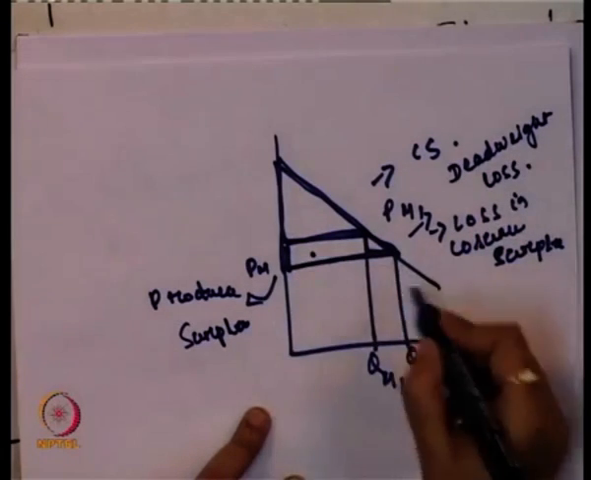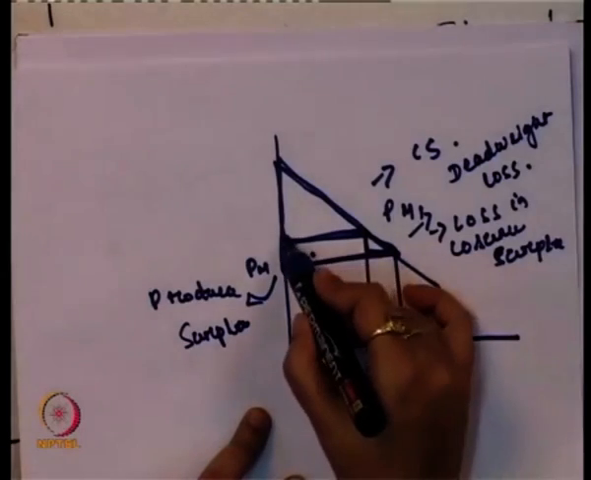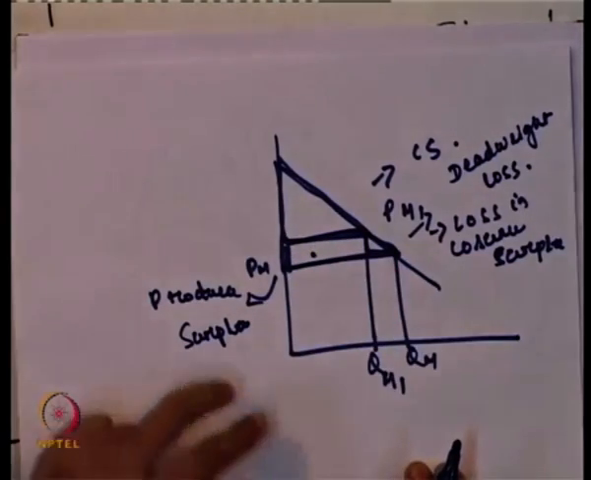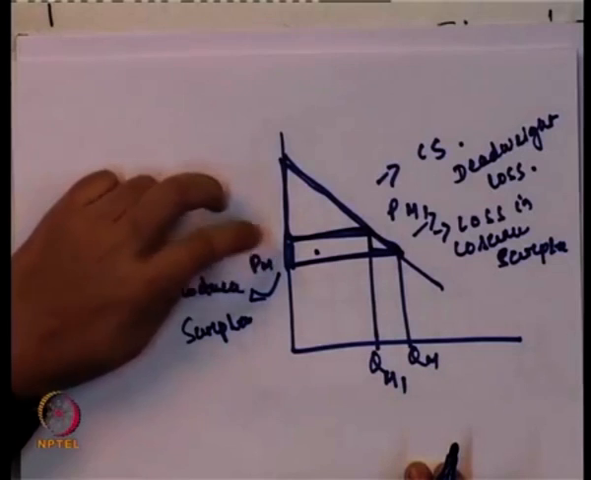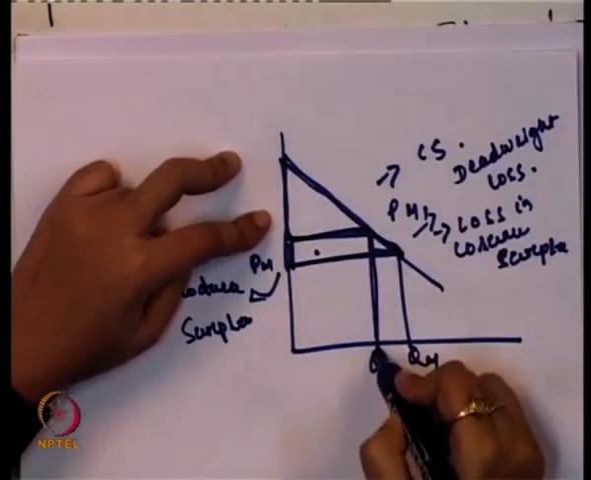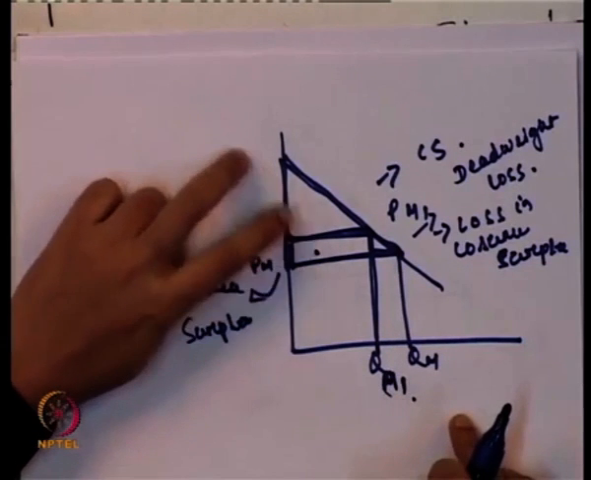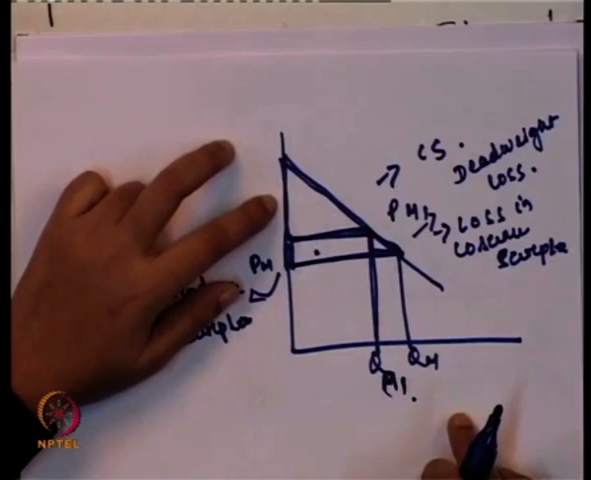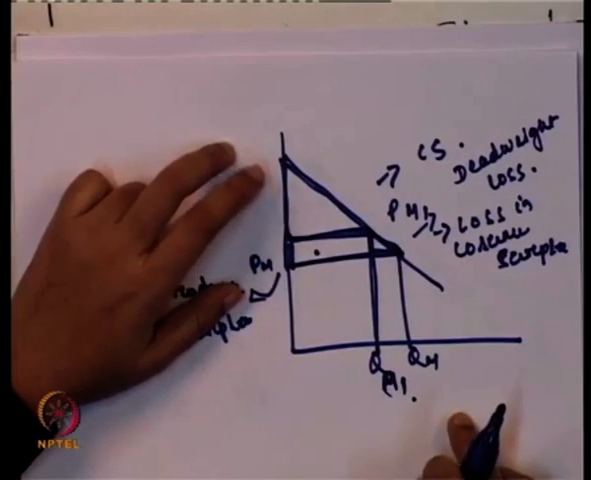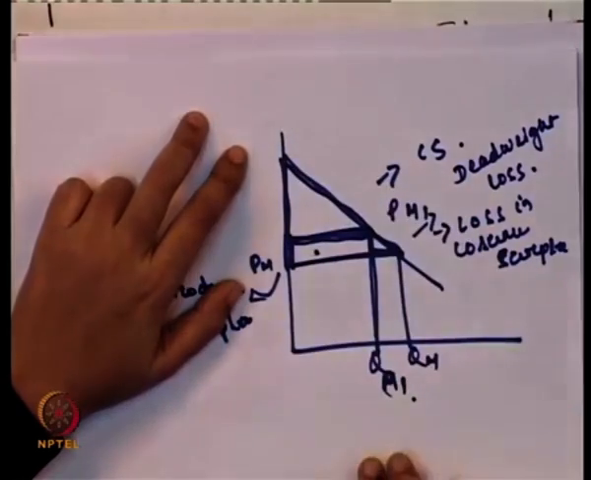So, when there is an increase in the market price from PM to PM1, there is a decrease in the quantity demanded in the market, that is QM1. With the increase in the market price there is a loss in the consumer surplus, a decrease in the consumer surplus area, and the new consumer surplus area is the small triangle.